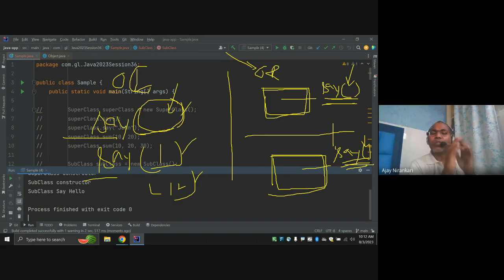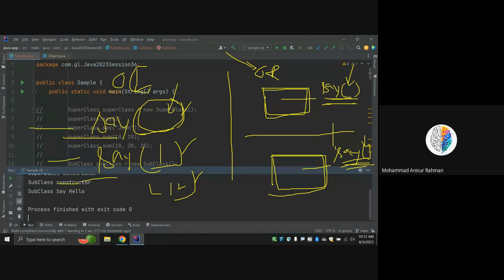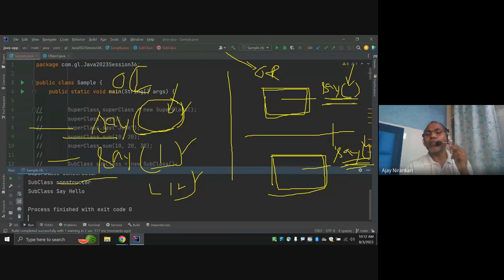Overloading means you are writing the same method multiple times, time 1, time 2, time 3, but you distinguish them using the parameter list. You change to one argument, two arguments, three arguments. This is a must, else the compiler does not allow writing the same method two times in a class. But overriding is only possible across two classes, one existing and one new.